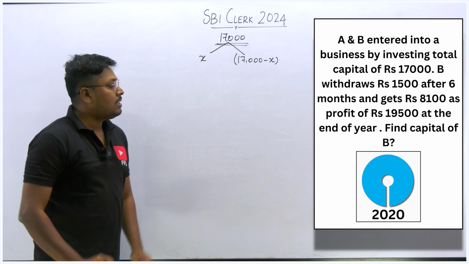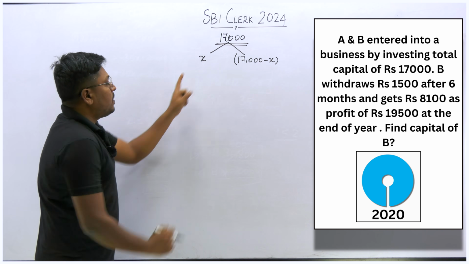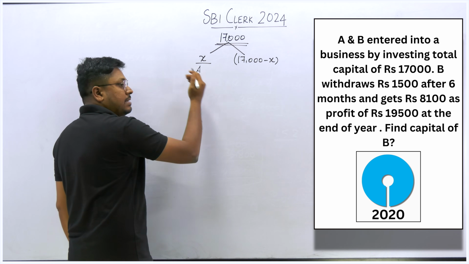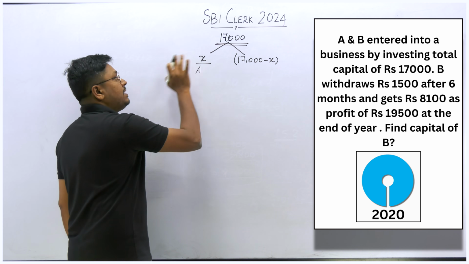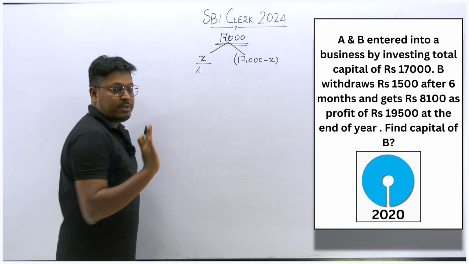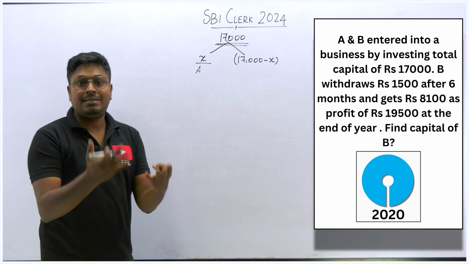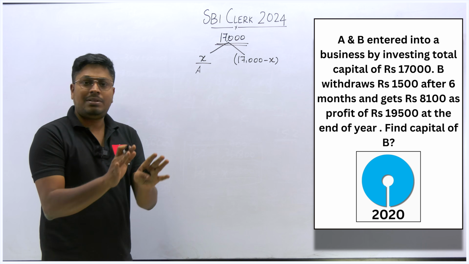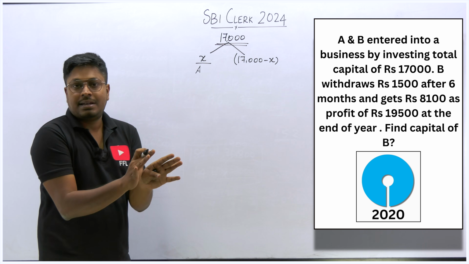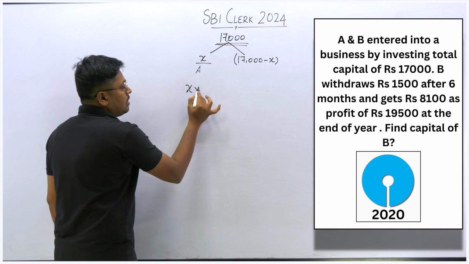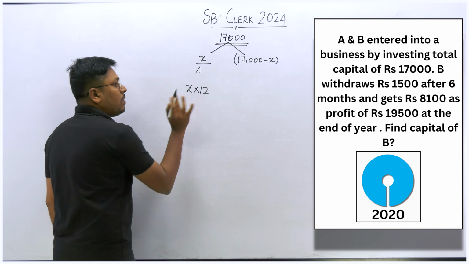It's common, right? Now here we know that the person A started a business and he didn't withdraw his money till the end of the business. Yes or no? Only the person B withdrew 1,500 after 6 months. But the person A was in the business from the starting till the end. So for all the 12 months, for the complete 12 months, he was in the business.